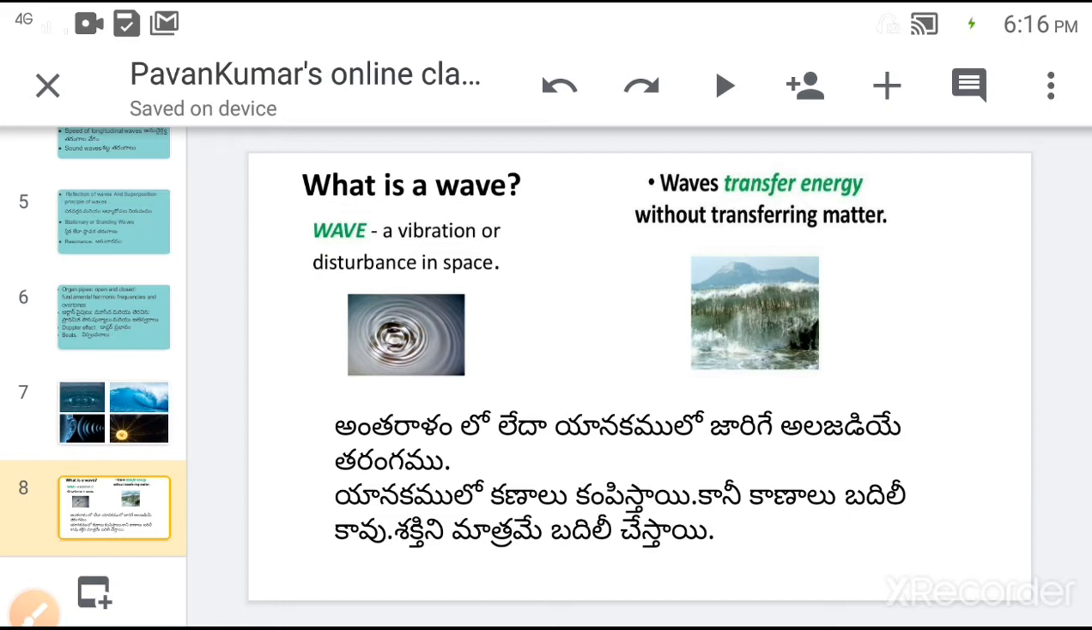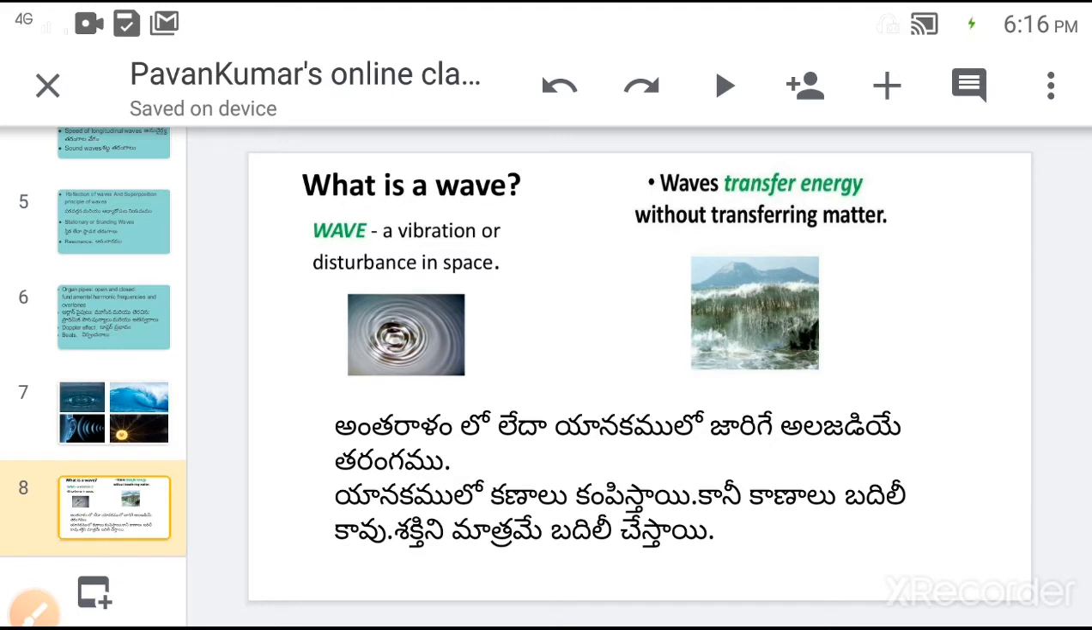In the same way, if you speak loudly, sound waves are generated in air. A disturbance is created in air, and this disturbance is called a sound wave. Due to this disturbance, sound energy is transmitted from one place to another place.